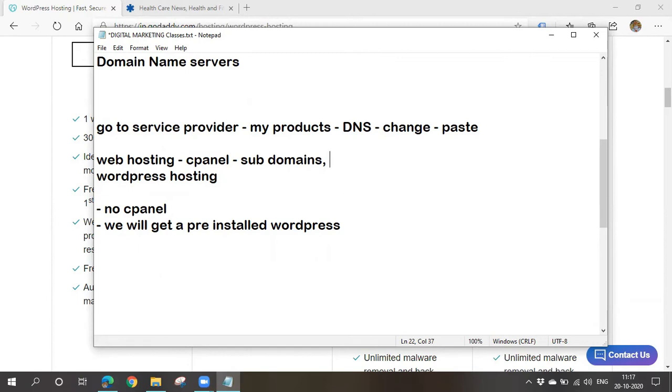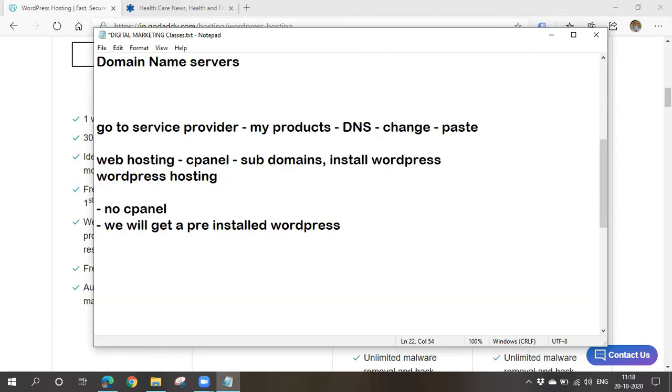We can see what all data is stored, and we can see all these things by using cPanel. Or if we get any issues, we can go to cPanel and correct them. So there are many advantages with the help of this cPanel. Another thing is that in WordPress hosting we'll be getting a pre-installed WordPress, so there is no need to install WordPress. But with web hosting also, as it has cPanel, we can go to cPanel and install WordPress. It will take just a minute or two to install WordPress using the cPanel.